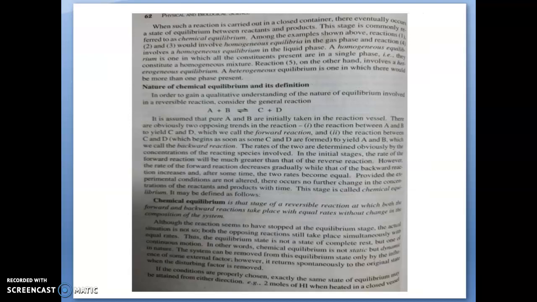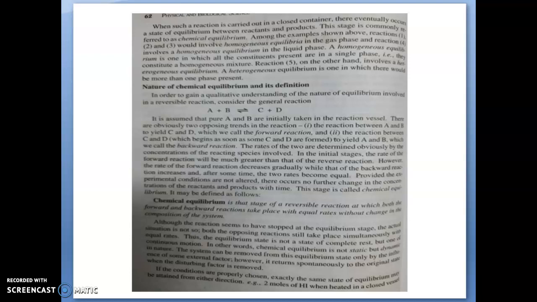To understand the nature of chemical equilibrium in a reversible reaction, let us consider a general reaction: A plus B gives C plus D. A and B are the reactants, and they give C plus D in the forward direction. The products C and D combine to form A plus B in the backward direction.